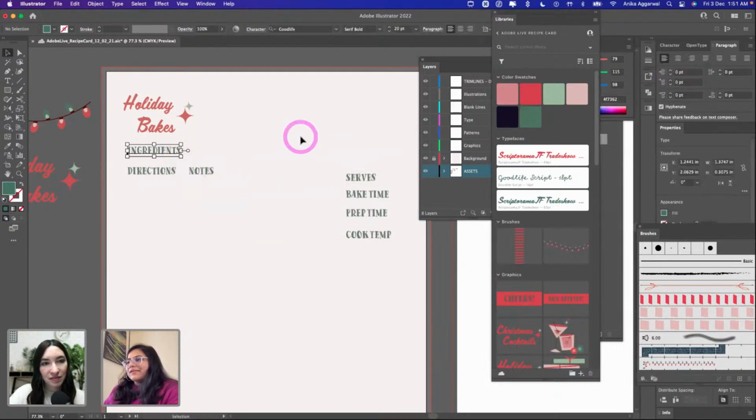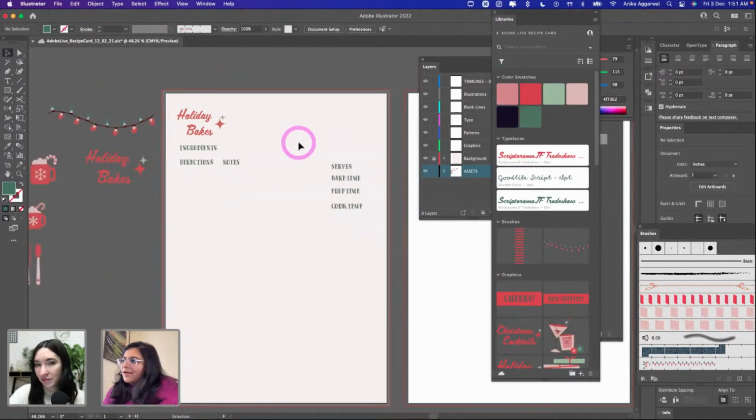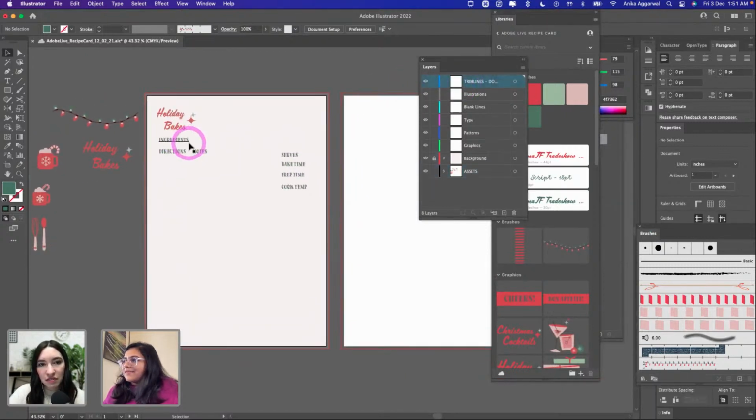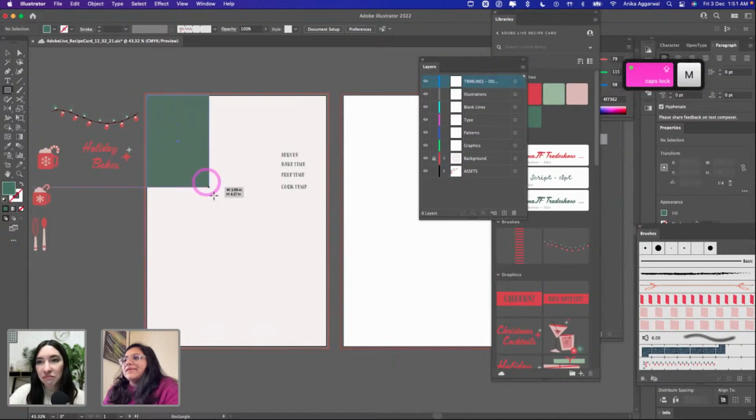We have notes, ingredients. All right. Am I missing something? I think that's it. Ingredients, directions, servings. Okay. Awesome.